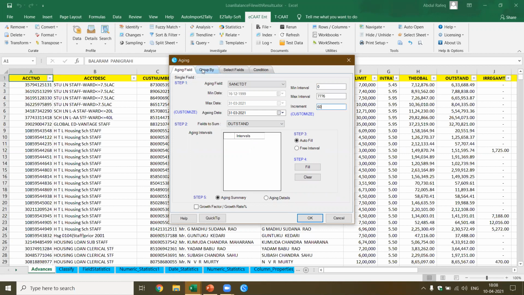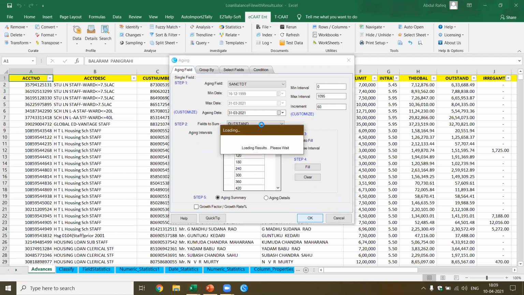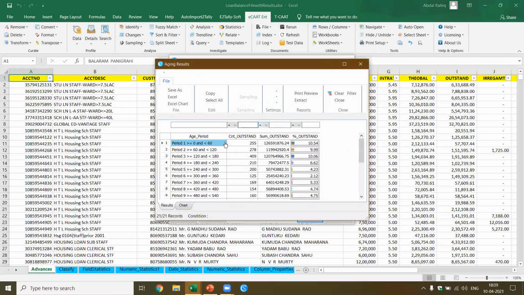Okay, and I want to group by. I can also do group by, but I am currently not doing any group by. Now I have to fill. Yes. Now this will give me the number of loans for each 60 days. Okay, between 0 to 60 days, how many loans have been sanctioned?